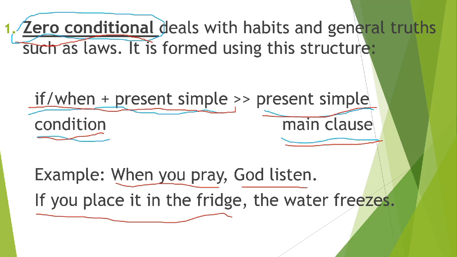So this is the condition, if you place it in the freezer, and the main clause is the water freezes. Again, the zero conditional deals with habits and general truths, such as laws. It is formed using this structure.